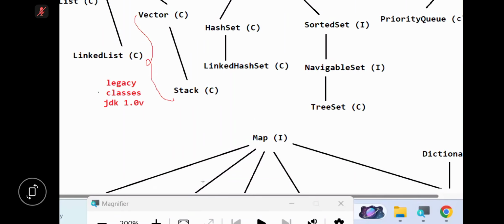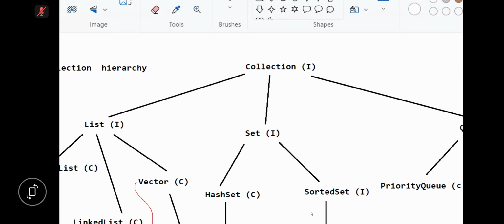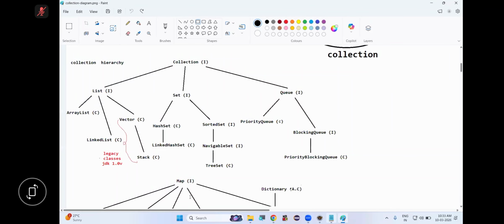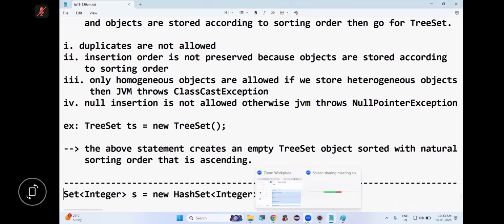So let's talk about map. Map is also a collection. There is no relation between map and collection interface. Both are two different types of collection. Shall we? Now let's start.